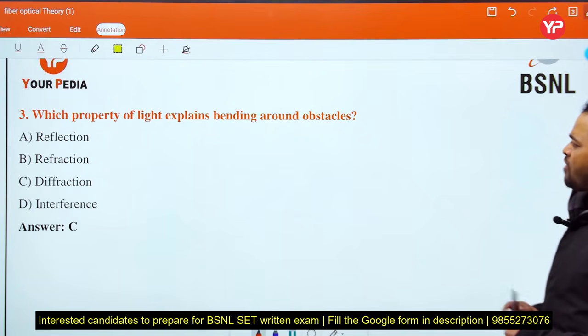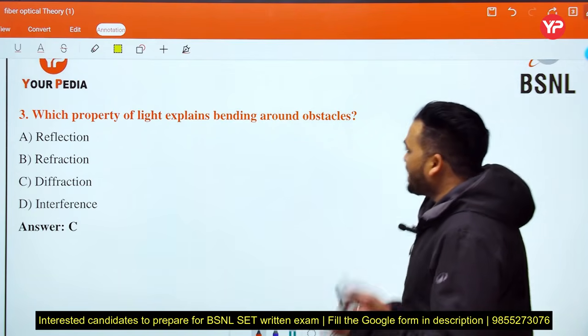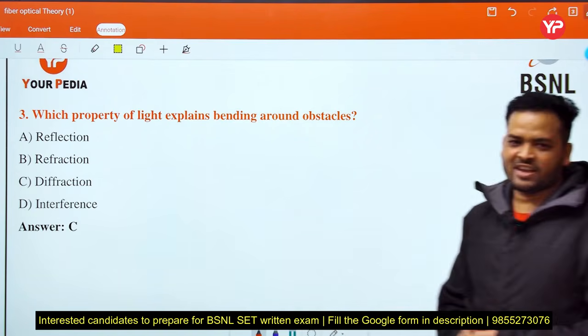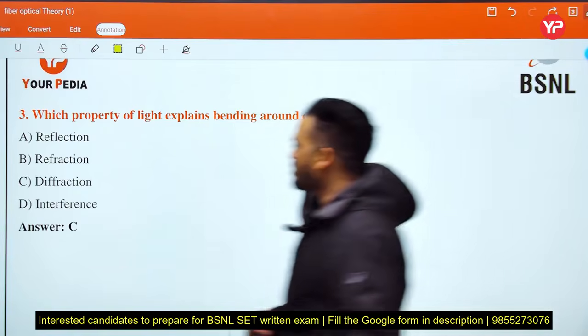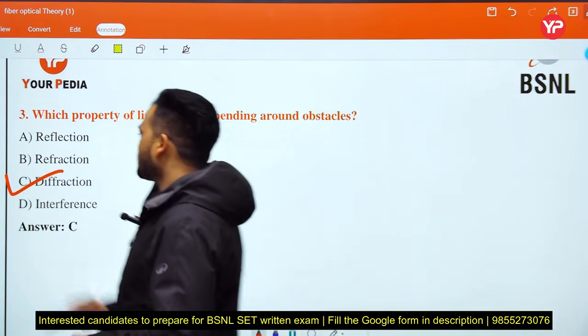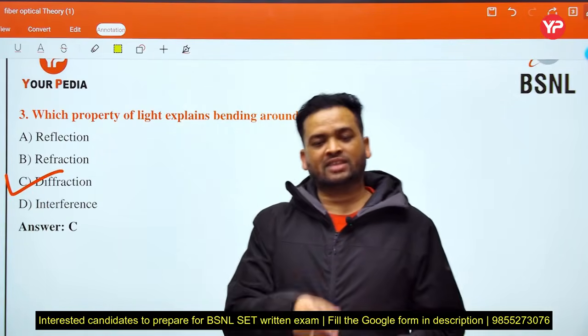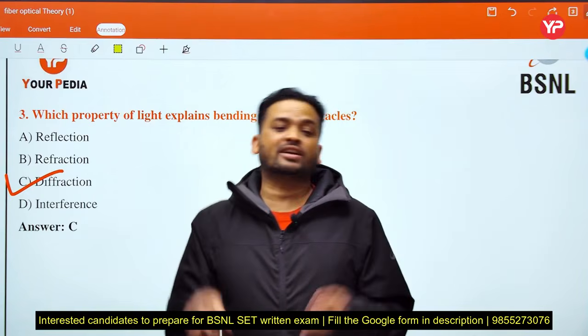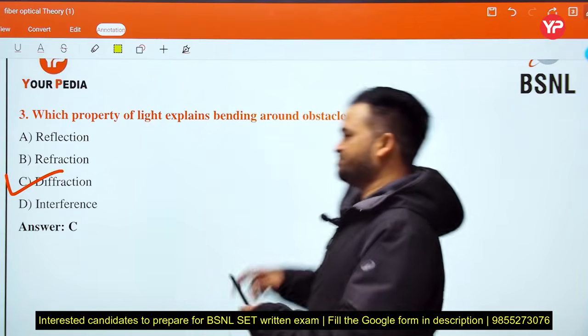which property of light explains bending around obstacles? Okay, so what is the phenomenon? Diffraction. This is diffraction. Okay, bending of light in the same medium is reflection. Bending of light in different media is refraction. Next,